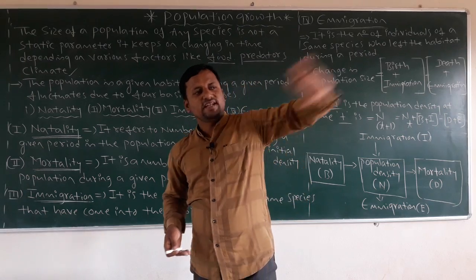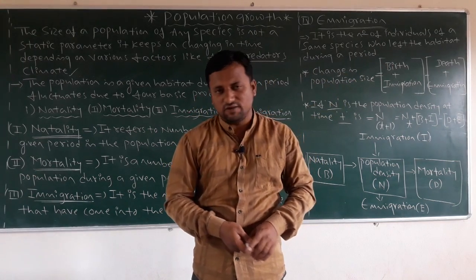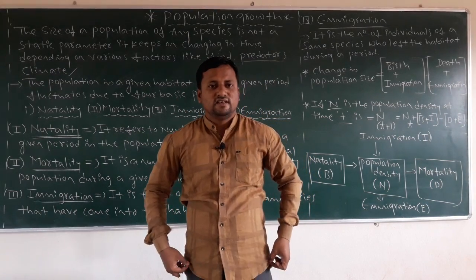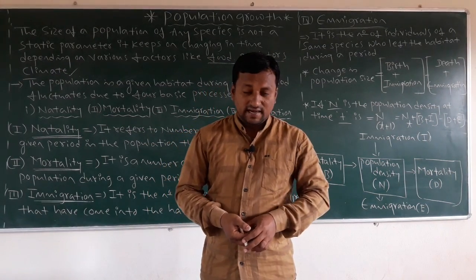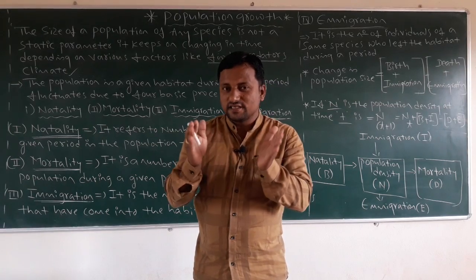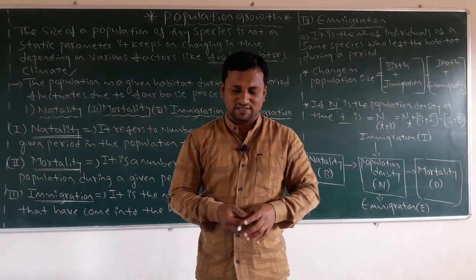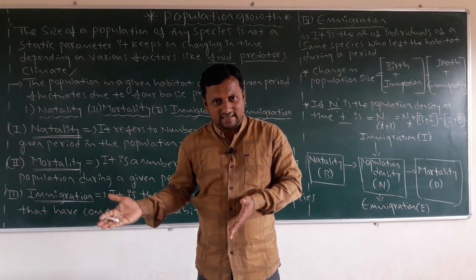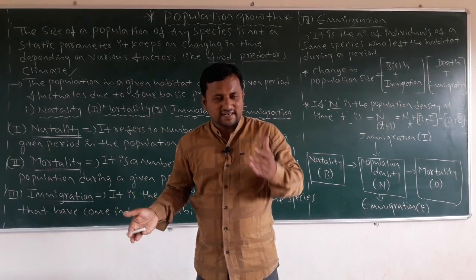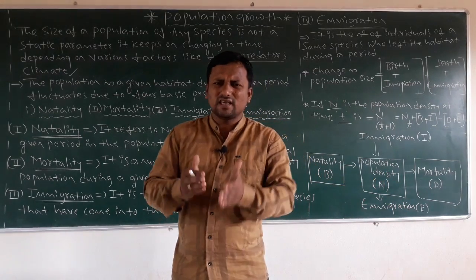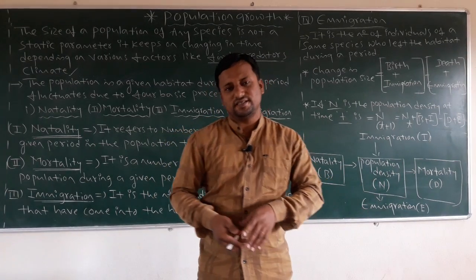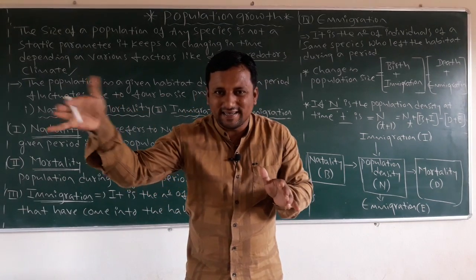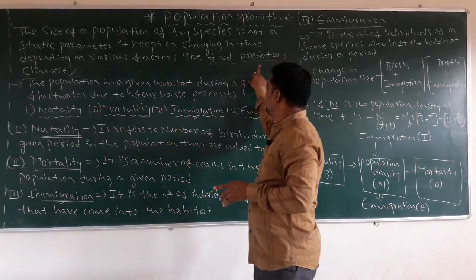If an enemy attacks a population, some species, say a carnivorous species, if it attacks, what happens? Then that population keeps fluctuating. Why does it fluctuate? Because a carnivorous animal like a tiger or lion, if it attacks a population, it will kill the organisms present in the population. Due to that, the population must fluctuate. That's why predators are given as a factor.